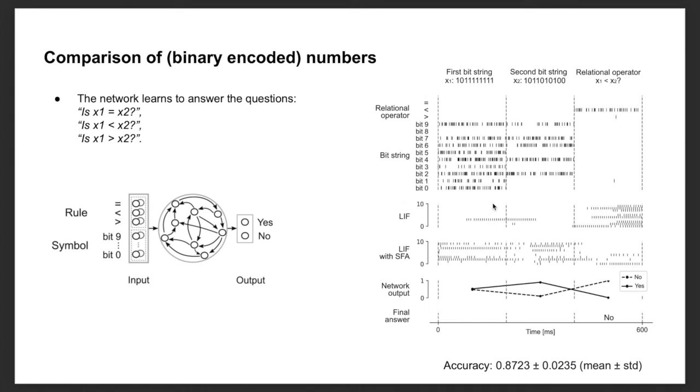Here we can see the spike raster for one trial. First the binary encoded number x1, then the second binary encoded number, and the relational operator, in this case less than. Is x1 less than x2? In this case the answer is no, and that is the correct answer that the network also produced.